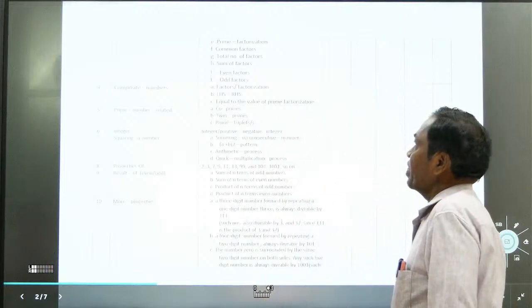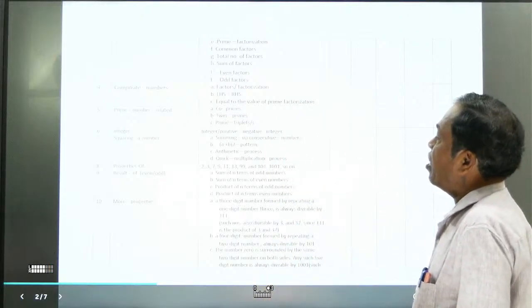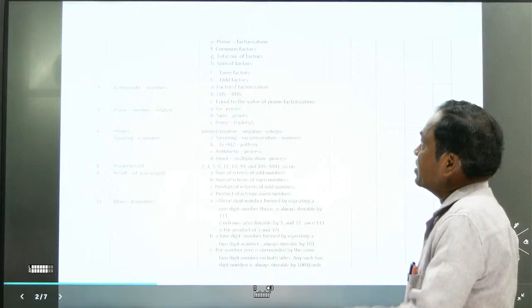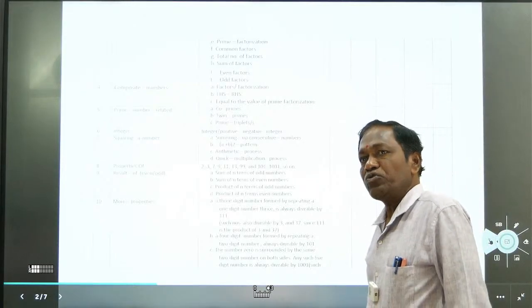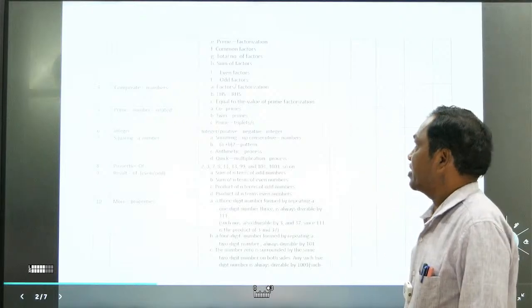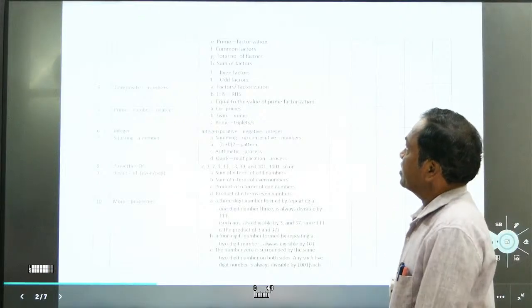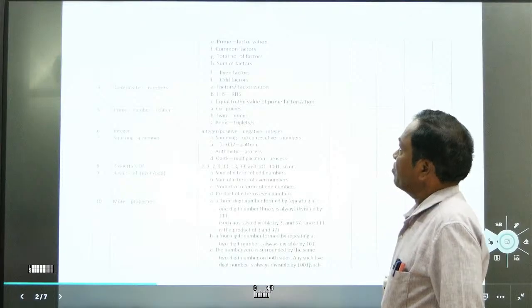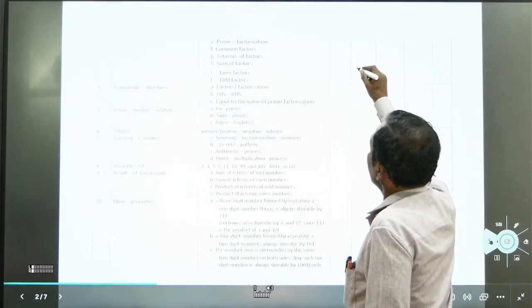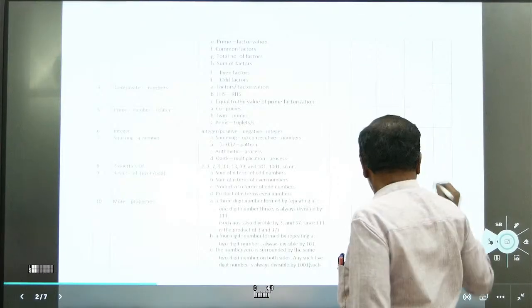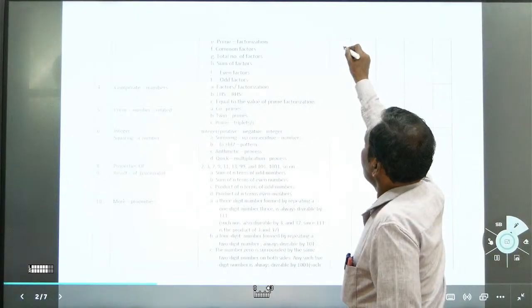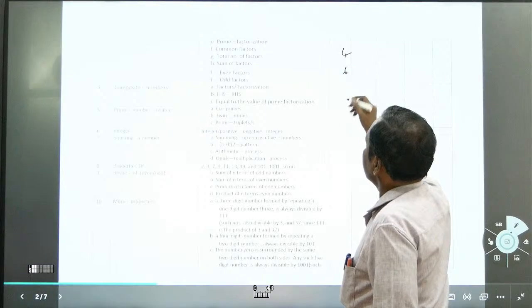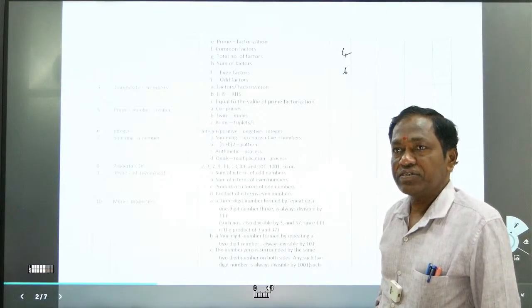Now you can see prime factorization and common factors. What are the common factors you can see? If there are two numbers, or more than two numbers, you can see the common factors. For example, 4 and 6. What are the common factors for 4 and 6?